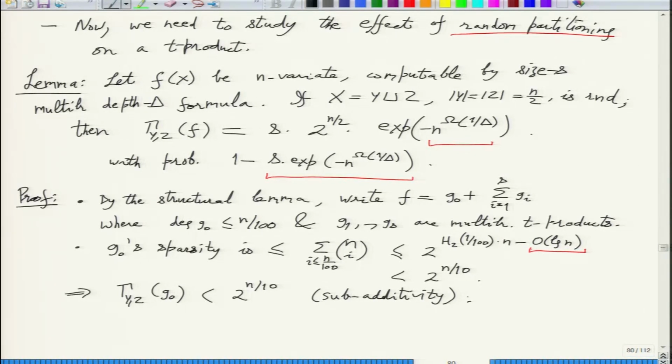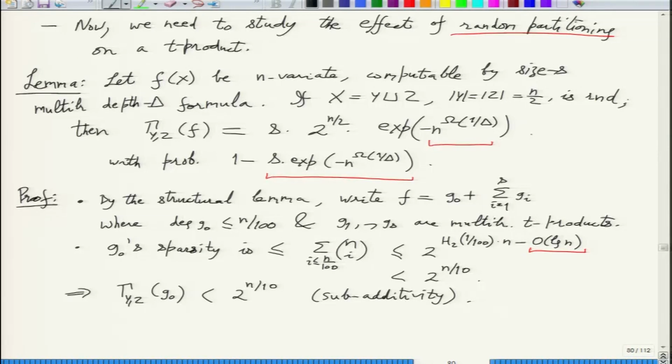In our scale of things, this 2 raised to n by 10 is completely insignificant because we are dealing with n by 2 minus n raised to 1 over delta. So in that scale of things, this 2 raised to n by 10 is actually not important.